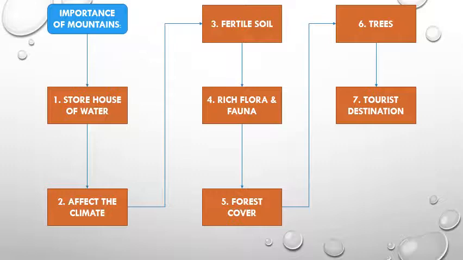Next one, mountains have always been preferred as tourist destinations. We all love to go to hill stations and admire the natural scenic beauty. For example, there are so many hill stations in India, such as Ooty, Gulmarg, Shimla, and Darjeeling in the Himalayas. Tourists always prefer to go to these hill stations. There are also sporting events held on these mountains for tourist attraction, such as paragliding.